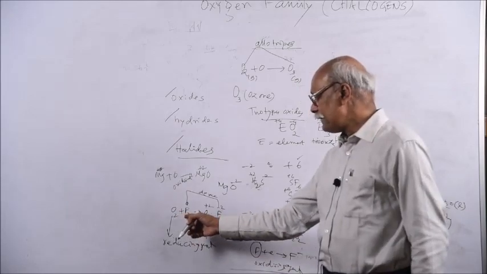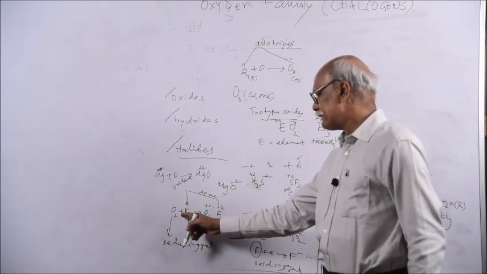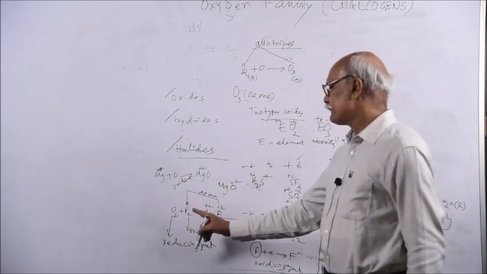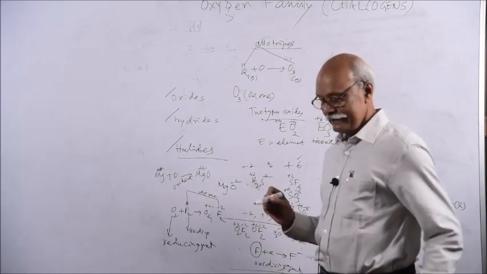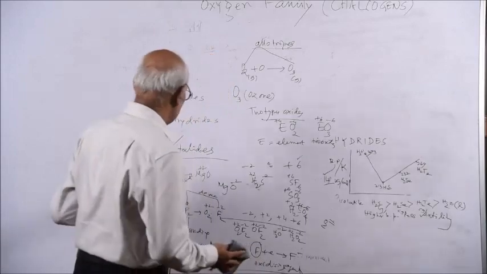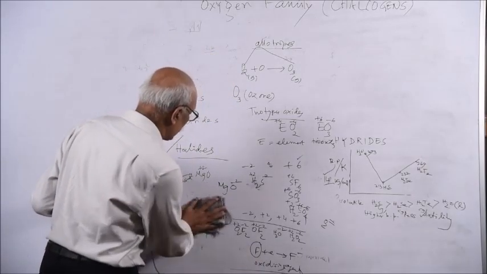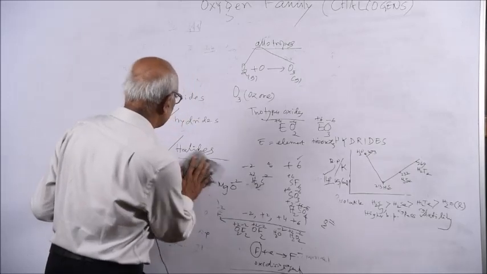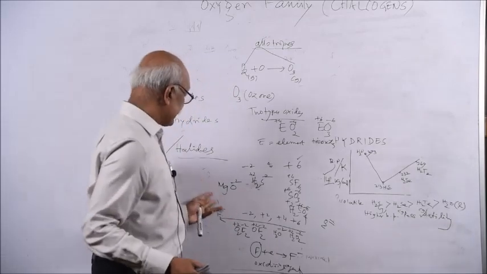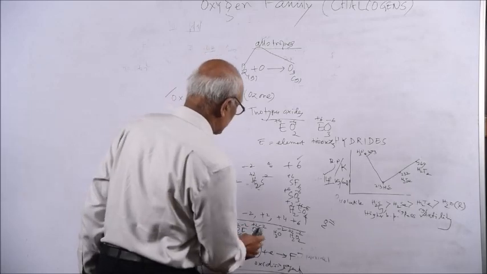But you see, this is the only reaction where you can prove that oxygen is not an oxidizing agent here, but a reducing agent. And how does it reduce? It reduces fluorine to fluoride. So that is the case. So oxygen is not only an oxidizing agent, but also a reducing agent, but reduction takes place only when it reacts with fluorine. That means there are two compounds you can write down, oxygen monofluoride and oxygen difluoride, OF2 and O2F2.